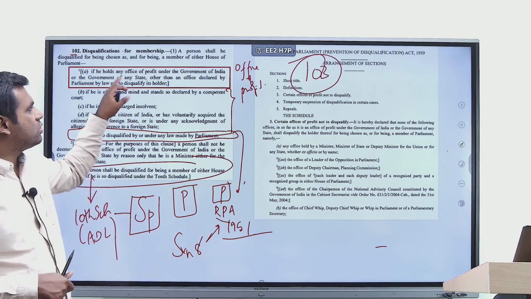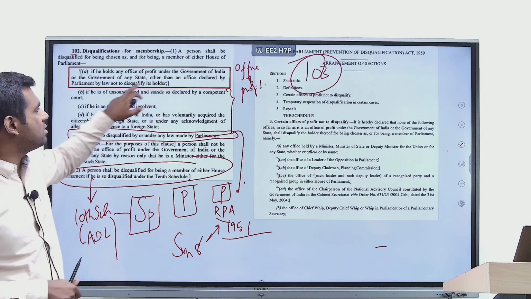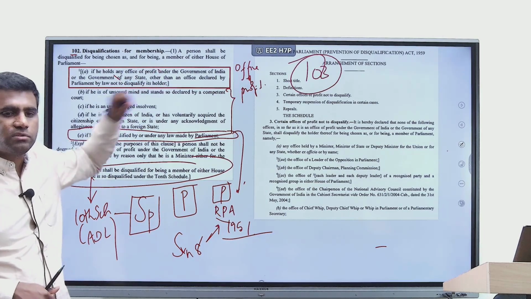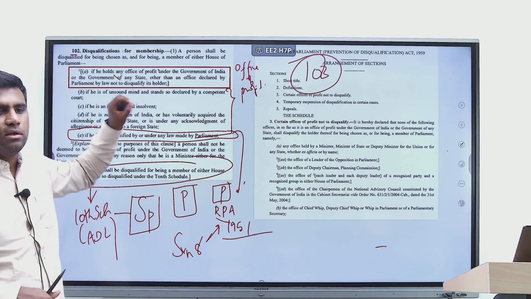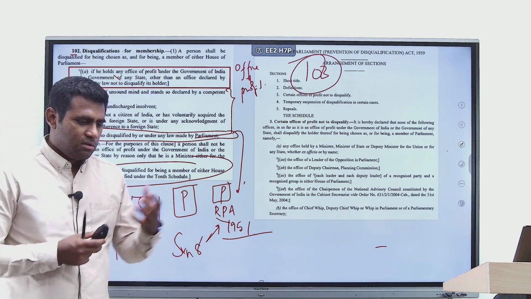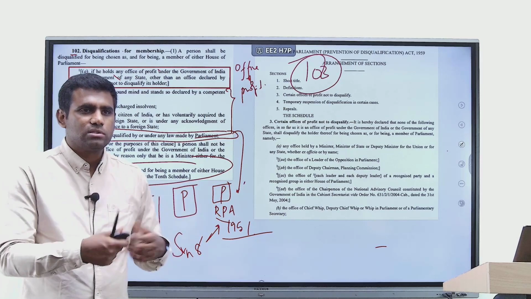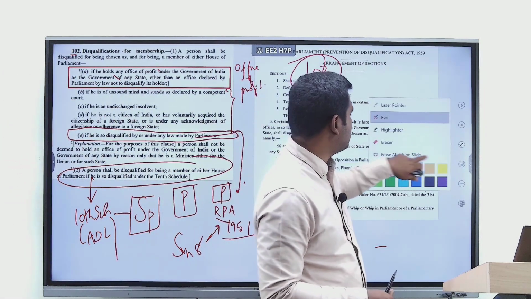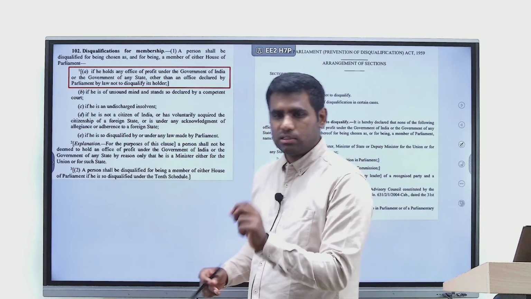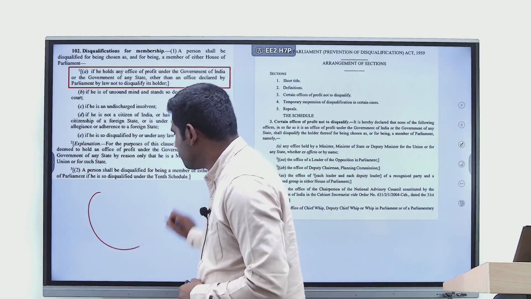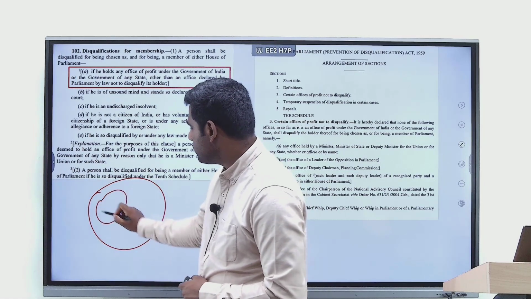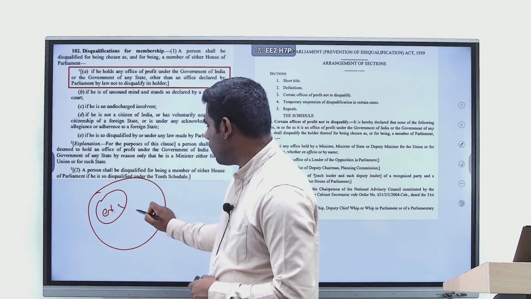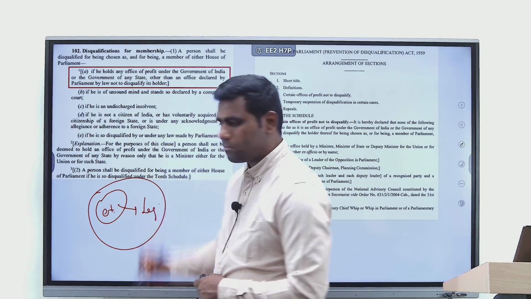Alright. And you should know that when it comes to disqualification on grounds of holding office of profit, what does the Constitution say? The Constitution says whether an office. First, let me give you a very brief idea about the idea behind disqualification on holding office of profit. What is it? What is the principle of parliamentary form of government? It is the principle where the executive is held accountable by the legislature, right?